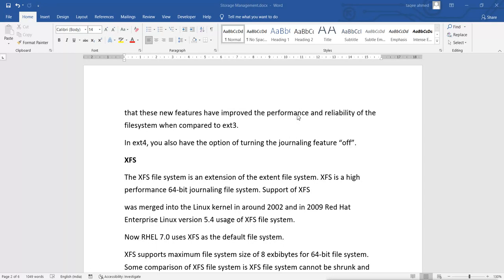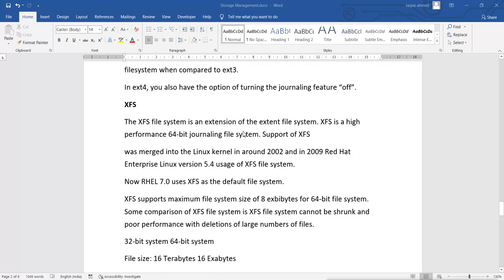Now this was the default file system till RHEL 6. Actually in RHEL 6, it was the default file system. That means when we install the system, or when we create any partition, by default it will be formatted as an ext4 file system. But now in RHEL 7, it will be formatted as an XFS file system by default.